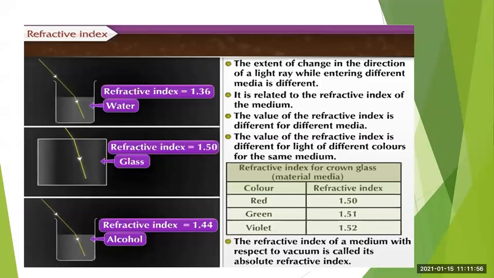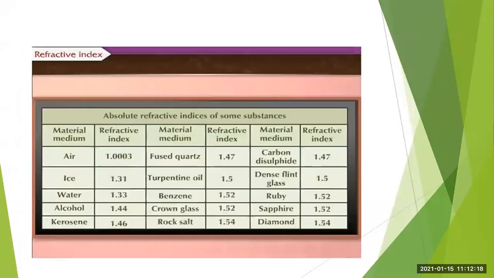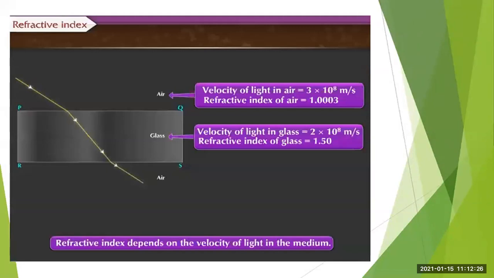The second thing you have to remember is that even though the medium remains the same, if the light is of different colors, the refractive index value will change. And the refractive index of a medium, when we consider it with respect to vacuum, is called the absolute refractive index. Always remember this. Then we have studied this table, where different materials have different values of refractive index.